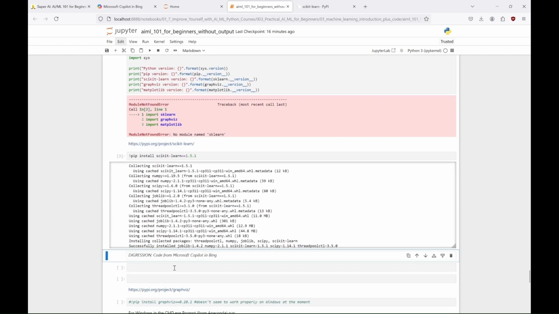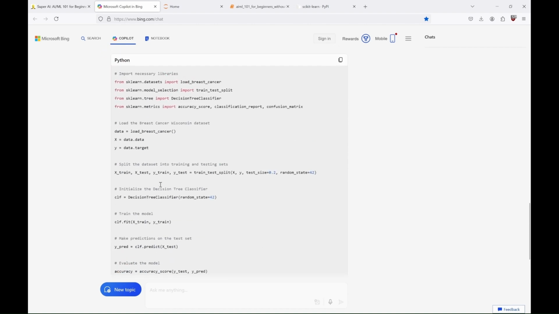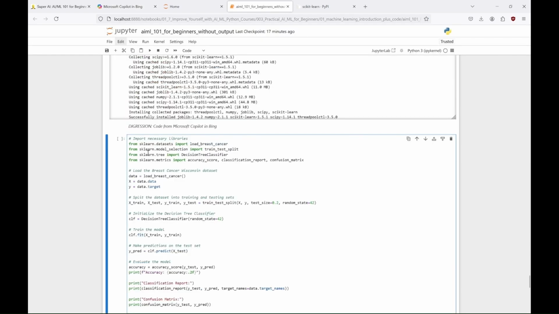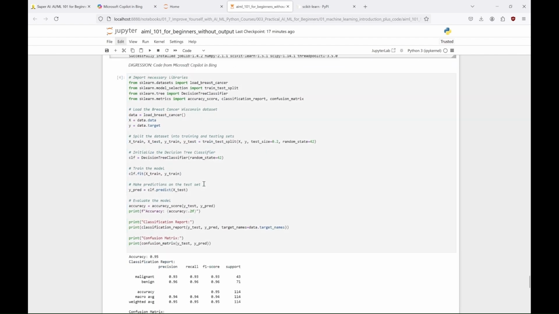Great, so now that we have our Scikit-learn installed, we can copy the code that we got from the LLM and paste it into our file with the tutorial. And now, even without knowing how to create a decision tree algorithm, we can run this cell with the algorithm and see if it works. And yes, we've successfully trained the decision tree and got 95% accuracy for the task. We can see the classification report and confusion matrix. Isn't that amazing? Once we have it, we can read this cell line by line along with the output to understand exactly what we've done and what we've gotten.